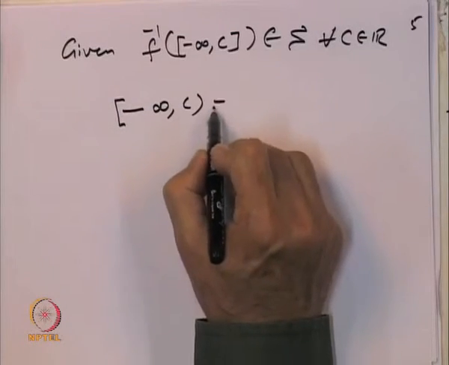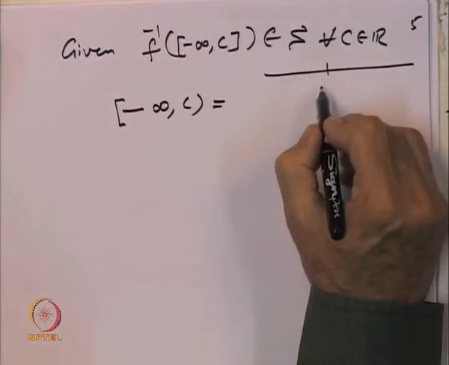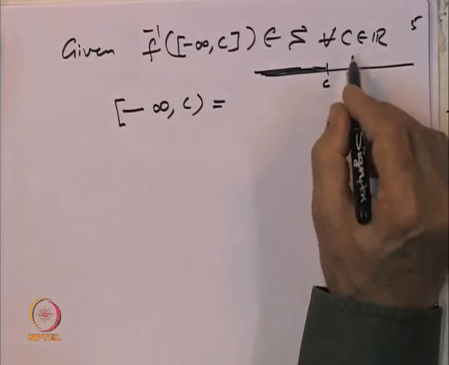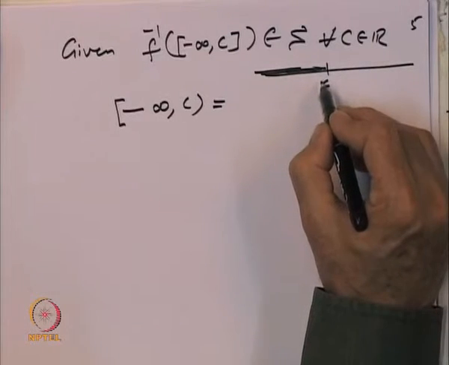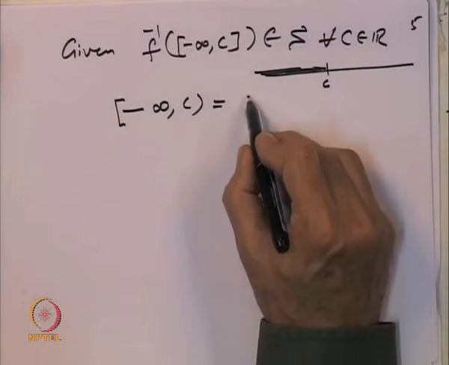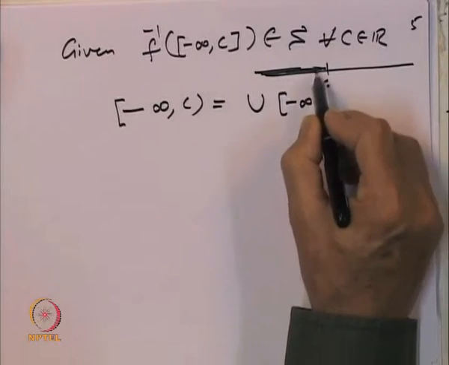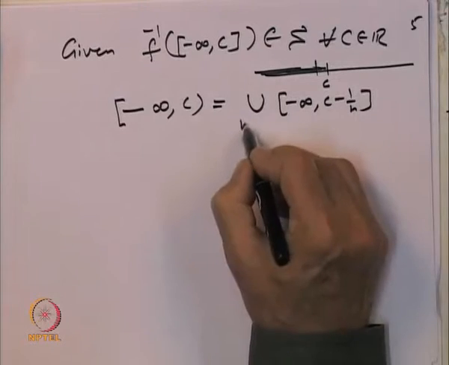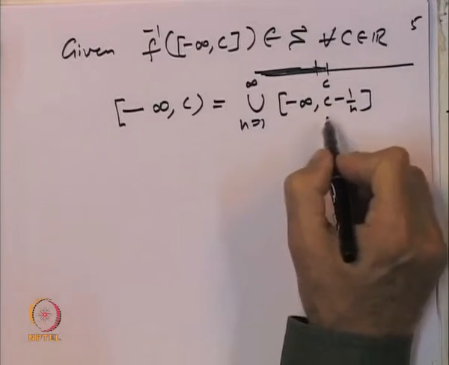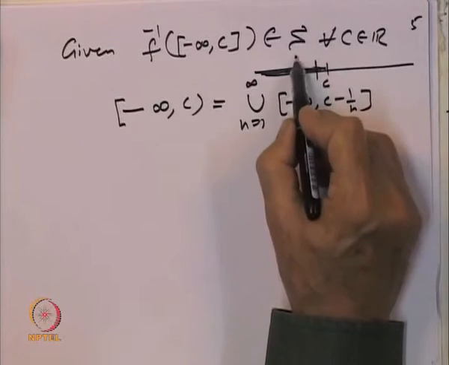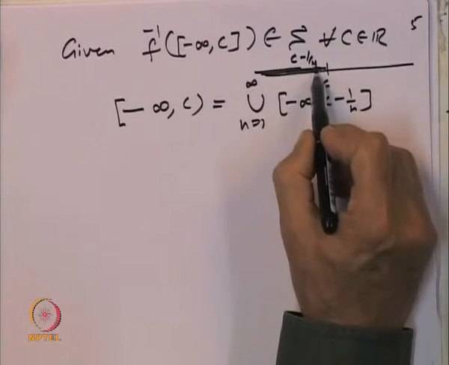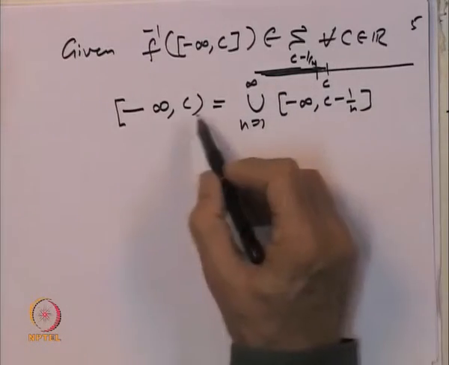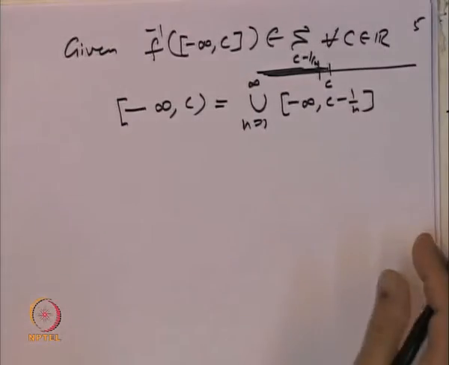Once again it is a similar situation: minus infinity to C is here, and we want to look at the open interval. So let us look at the union of the intervals minus infinity to C minus 1 over n, n equal to 1 to infinity. Here is C minus 1 over n. These are all closed intervals inside it, so the union will give us this open interval.